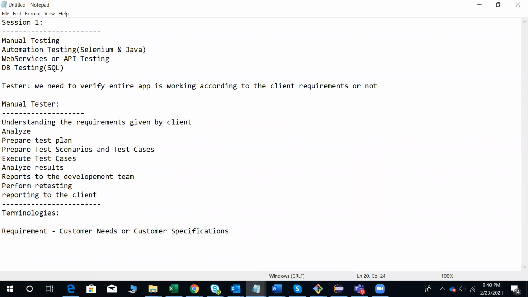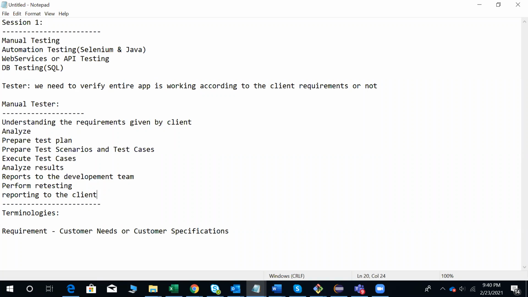So we are going to derive the test cases from scenarios. Let me take a Gmail login functionality. Verifying the login functionality is a scenario. In that login, whatever you are verifying, each and every case is a test case. I will explain in future sessions how to write the scenarios and the cases. Next, execute the test cases.